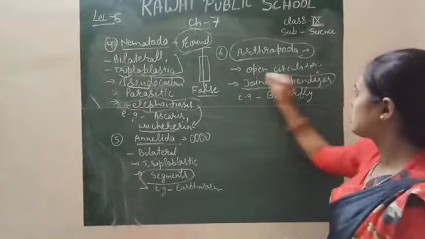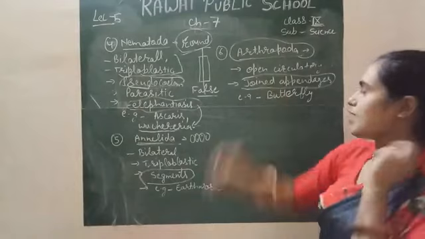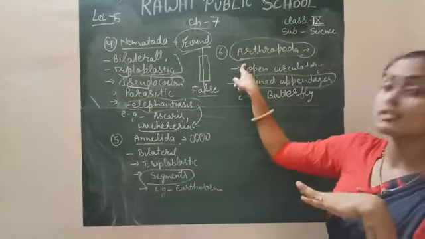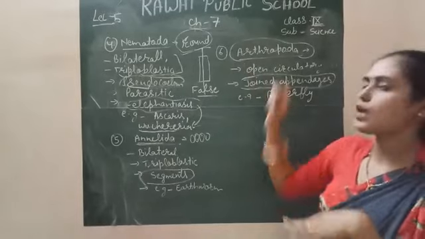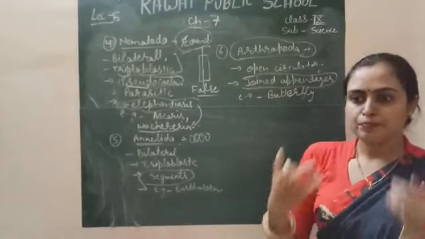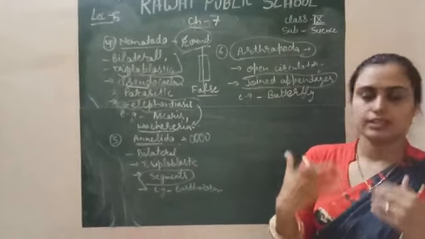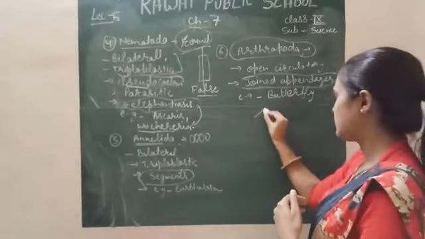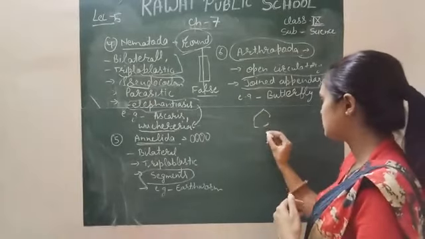The important points for this are joint appendages and open circulatory system. Annelida has a closed system and is more developed as compared to Arthropoda, but Arthropoda has an open circulatory system. It means their blood does not flow in blood vessels. Their blood flows from one chamber to another, like the chambers present in the cockroach.